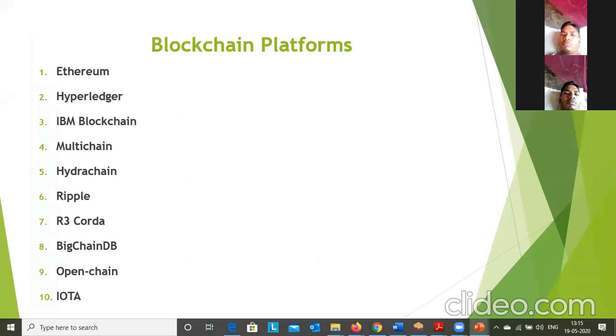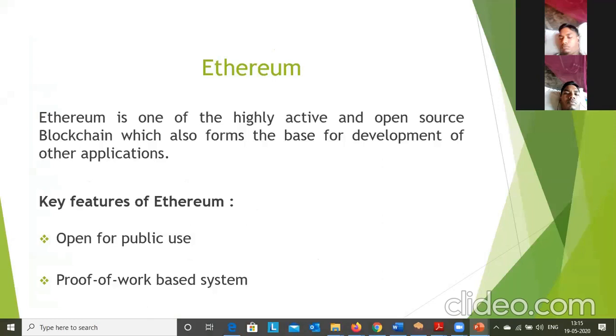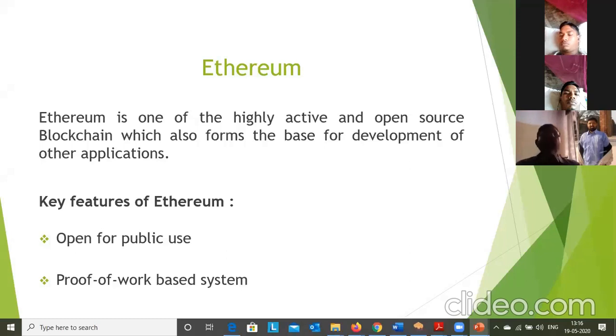These you need to remember. Now, Ethereum is one of the public blockchains. Ethereum is a highly active, open source blockchain. The key features of Ethereum: it is open for public use, and it is based on proof of work.